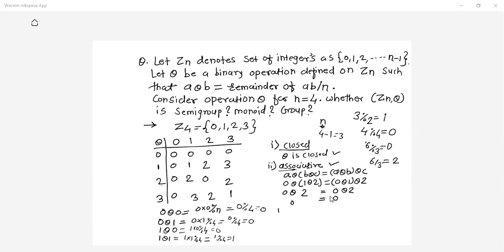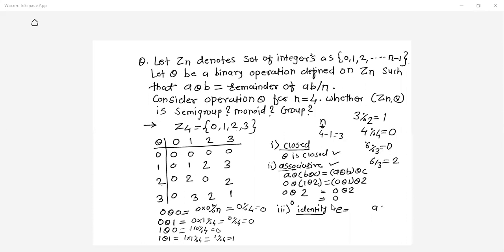Now what about the third, identity element E? What is the definition of identity?